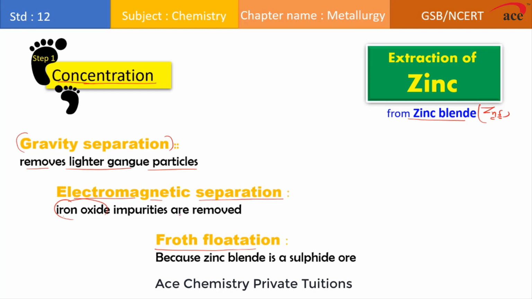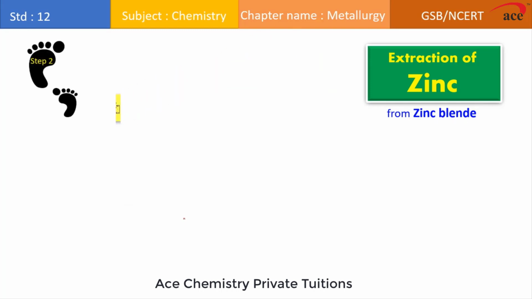After applying concentration, the next step of metallurgy is extraction. In extraction we do two things, students. The very first thing, we convert the metal compound to its oxide, and the second thing, the metal oxide is converted to metal, which is referred to as reduction. So let us understand how we convert a metal compound to a metal oxide. This can be done by a process of calcination or roasting.